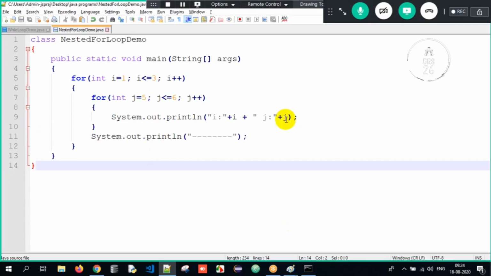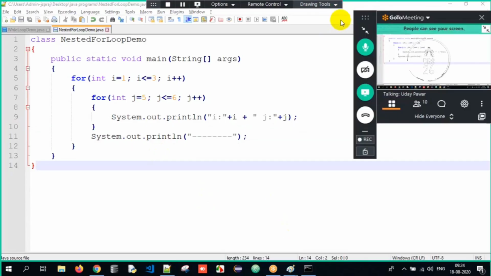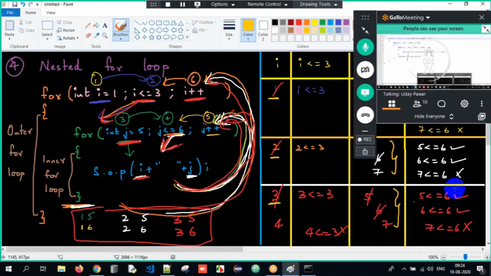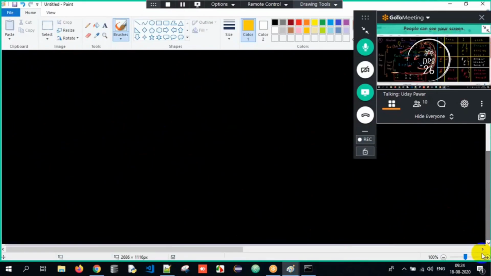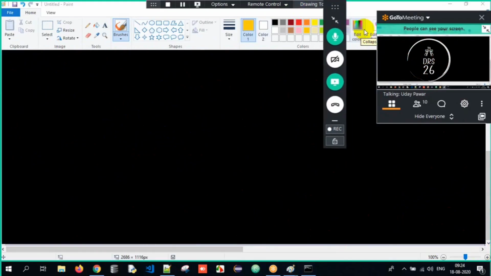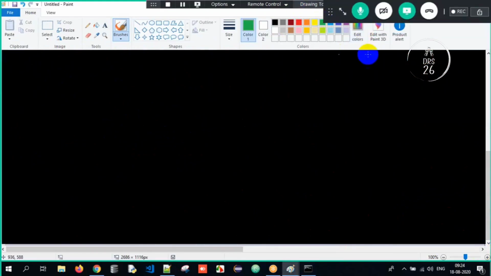Now I'll give you one more example for nested for loop only. One simple pattern program I'll do, but pattern programs will be done in detail for you. Don't worry, I'm just giving you one idea. Concentrate. My requirement is to print star star star star. I have to print one row, 4 columns: 1, 2, 3, 4. Correct.